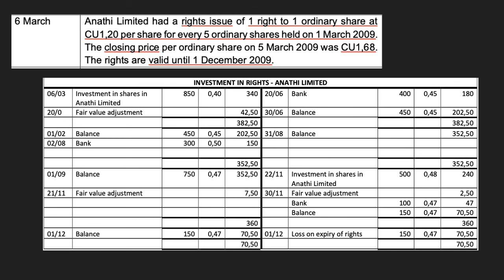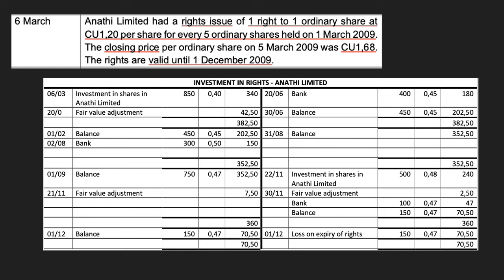The next date that needs to be dealt with is the 1st of December, the date that the rights expire. We are now working in the investment in rights to ordinary shares in Inati Limited account. We know that on the 1st of December, we still have 150 rights sitting in the books at a fair value of 47 cents. If these rights are not exercised, the rights are forfeited, and therefore a loss on the expiry of rights must be recognised.